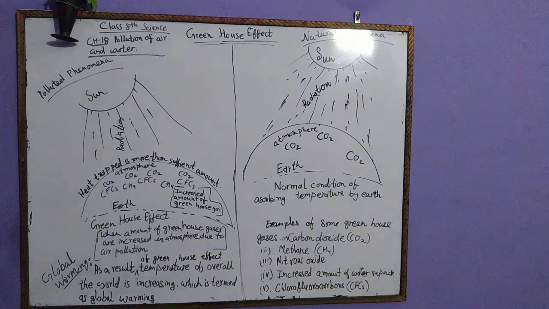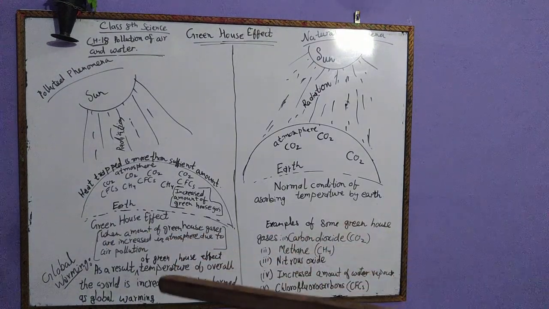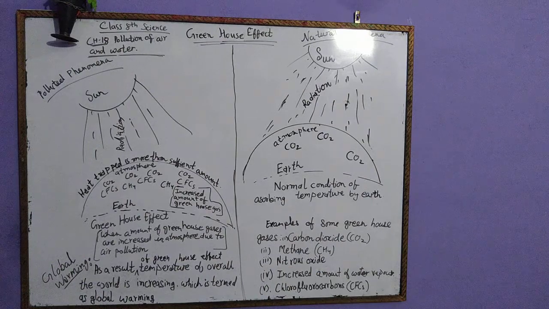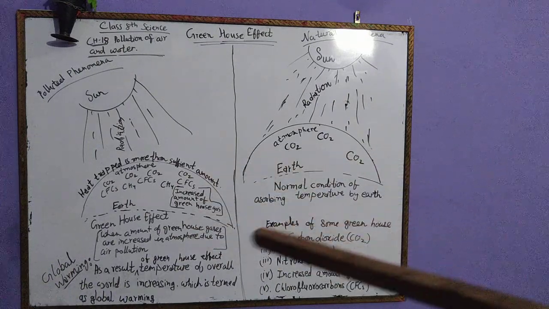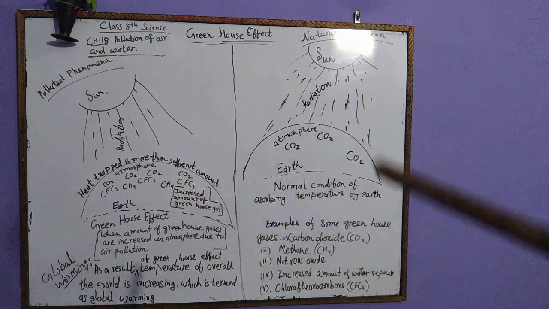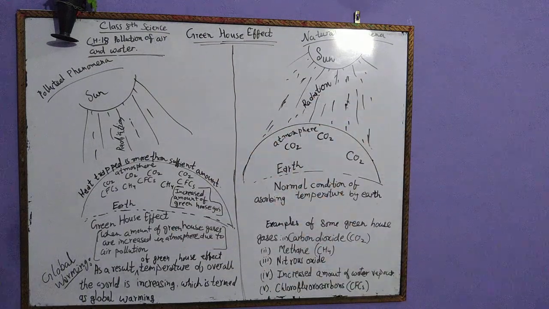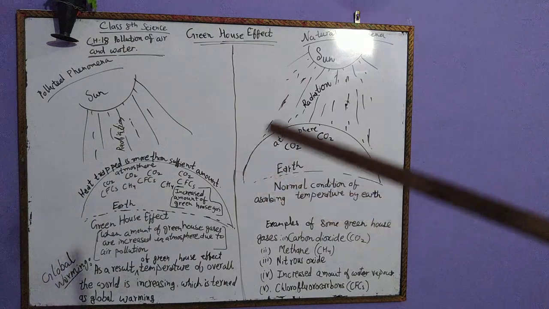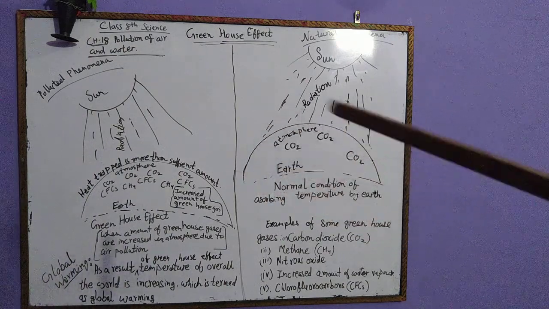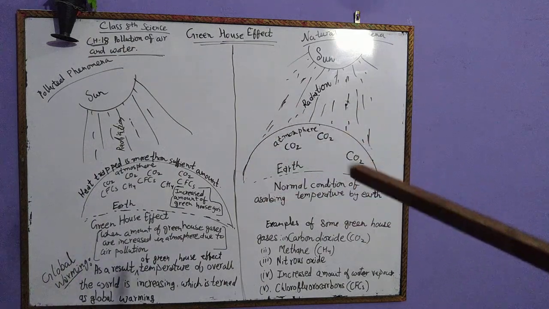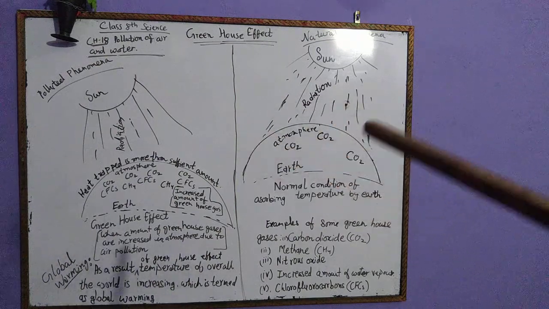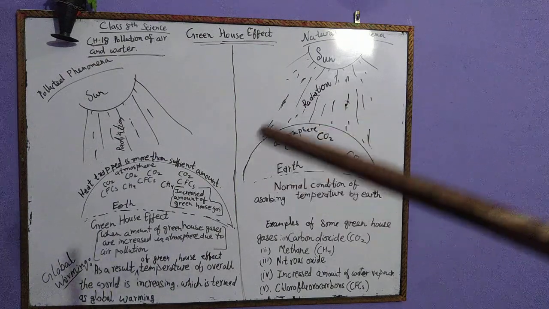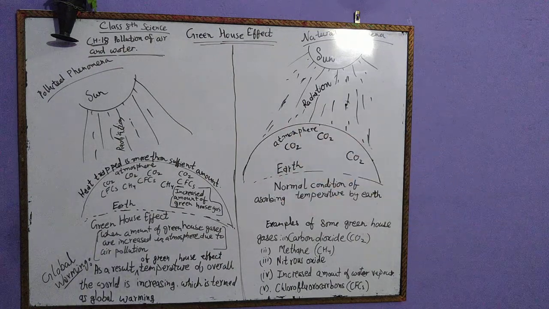And student, do you know that the overall temperature of the earth has increased by 0.5 degrees centigrade? Yes, but this is also considerable. Why? Because as you know, earth contains a large amount of water, 72% of the earth is covered with water and the rest is land.